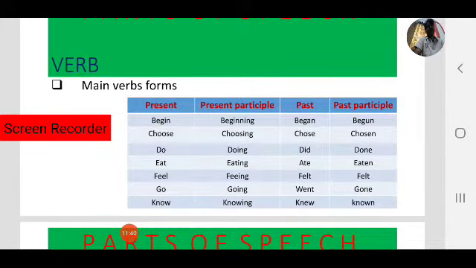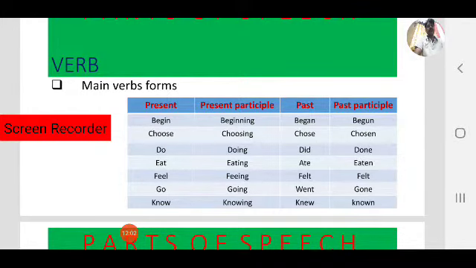So main verbs have four different forms: present, present participle, past and past participle. Let us see these forms with a few examples. For example, begin. What is the present form? Begin. Present participle, beginning.